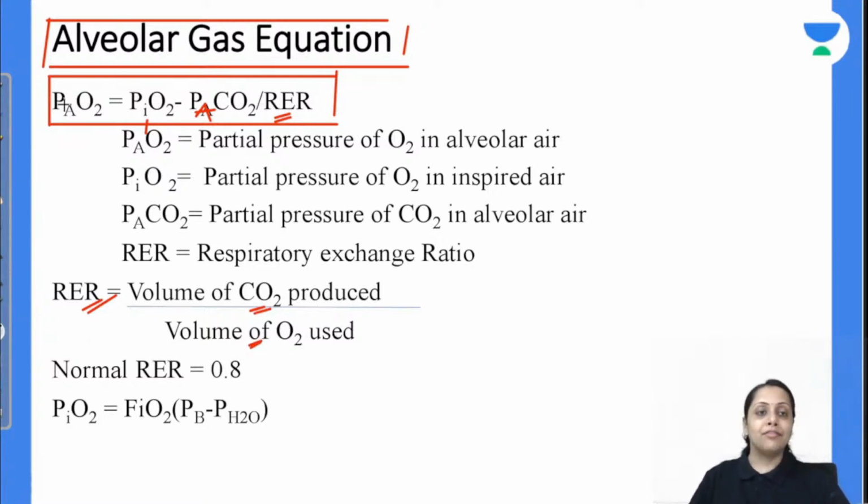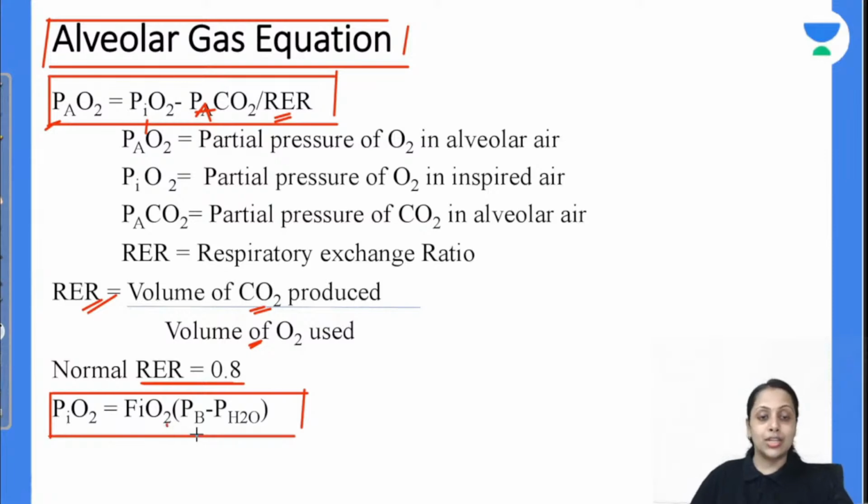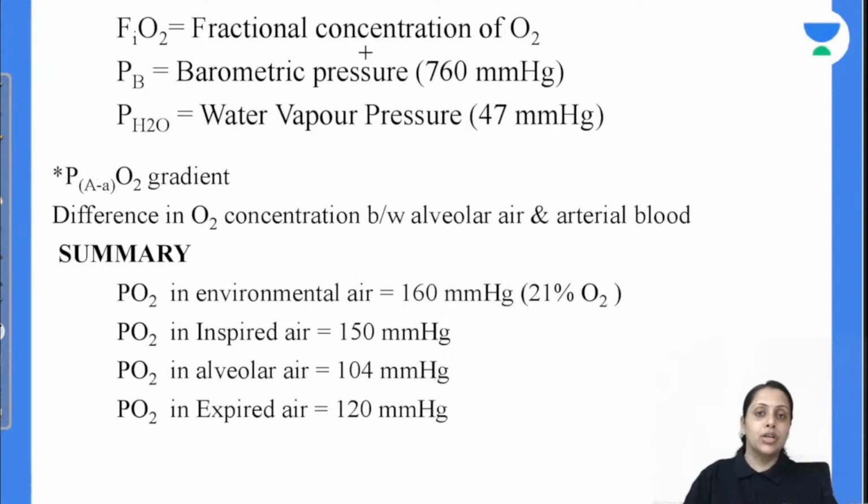इसको यूज करेंगे और वी कैन गेट दिस पार्शियल प्रेशर ऑफ ऑक्सीजन एट द लेवल ऑफ alveoli। We all know the respiratory exchange ratio in the normal situation, a patient having mixed diet, is 0.8। ठीक है, this formula is also important: partial pressure of oxygen in inspired air is equal to fractional concentration of oxygen into barometric pressure minus water vapor pressure। ठीक है, ये फॉर्मूला भी बिल्कुल याद रखिएगा। So barometric pressure is 760, water vapor pressure is 47 mm।